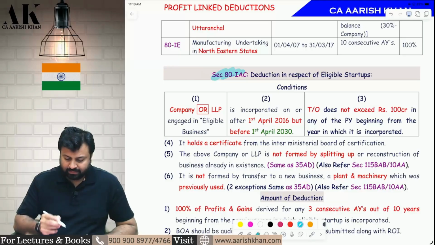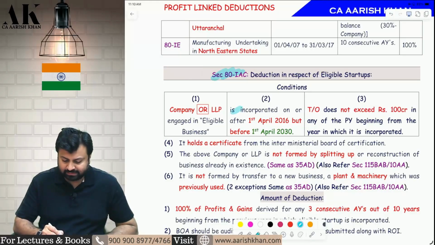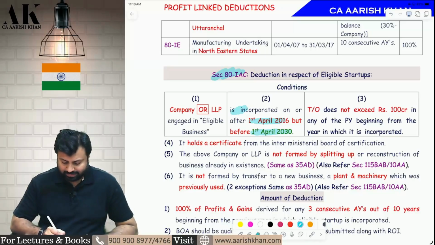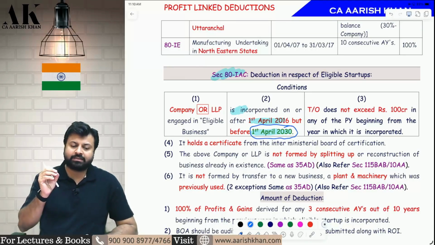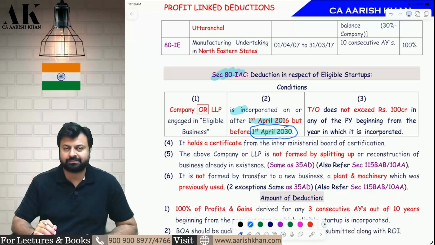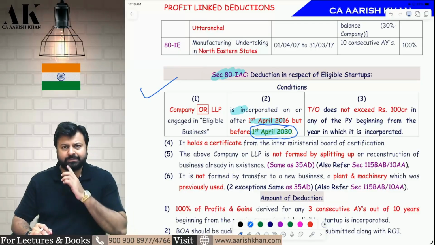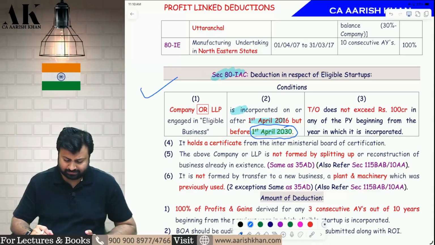Earlier, one of the conditions of 80 IAC is the company or LLP is incorporated on or after 1st April 2016, but before 1st April 2025. So now that 25 is extended to how much? It is extended to 30. They have extended this particular time limit by 5 years. Now, even if the company is incorporated till 2030, you can enjoy the benefit of this section. Okay, this is the first amendment that you can see.